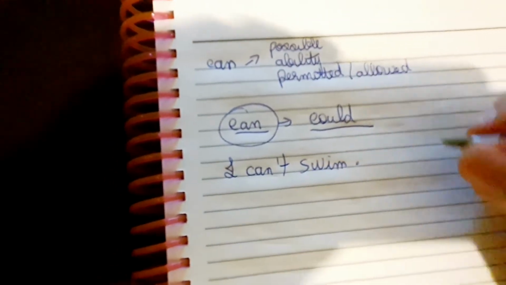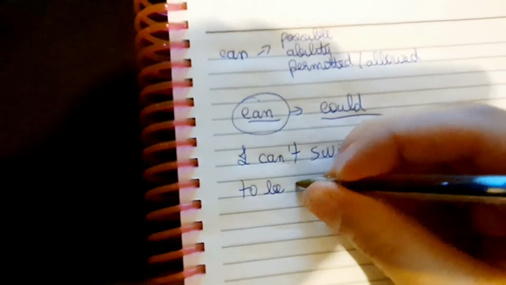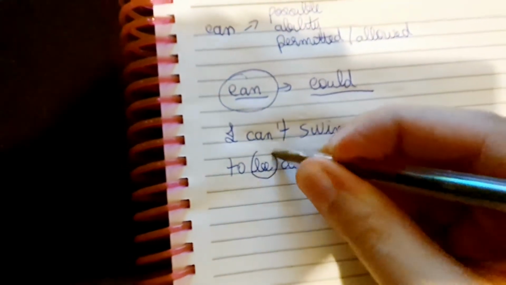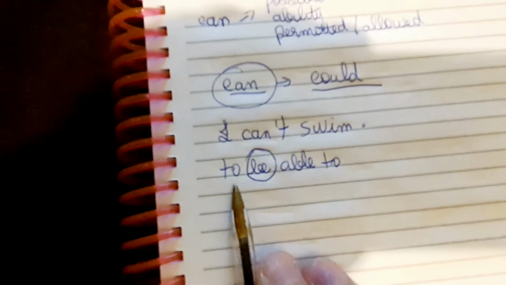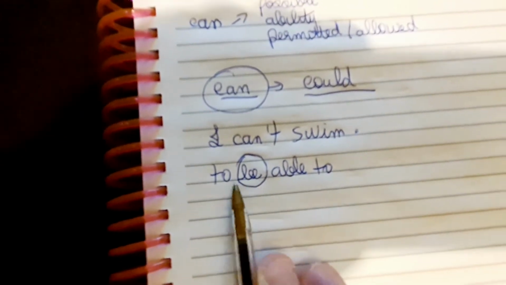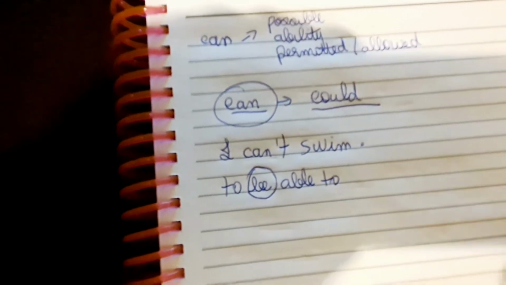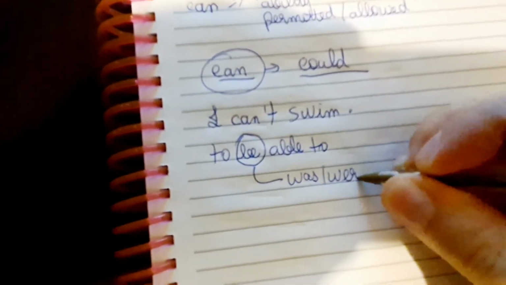You have to use the verb able to. Remember the verb to be able to? Why is it possible to change the verb tenses? Because of the verb to be, right? The verb to be can be in the past, remember, was, were.